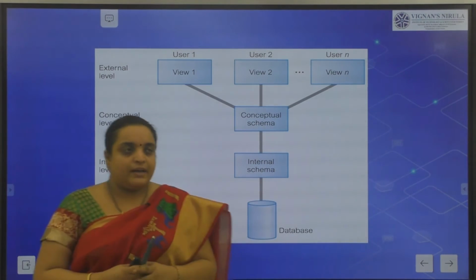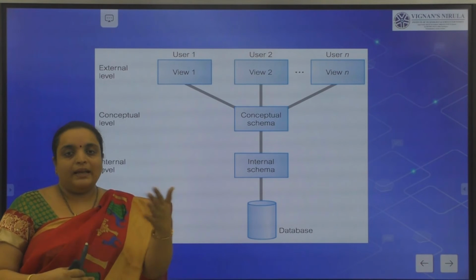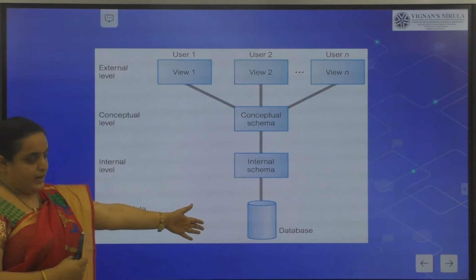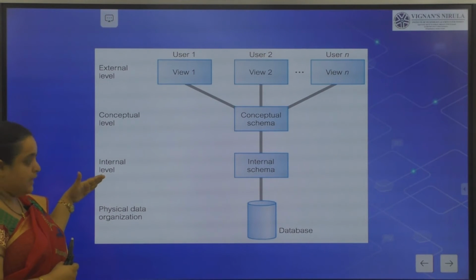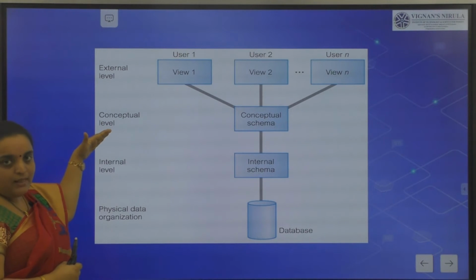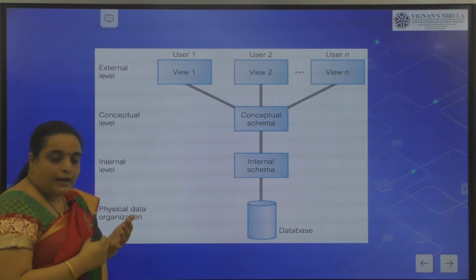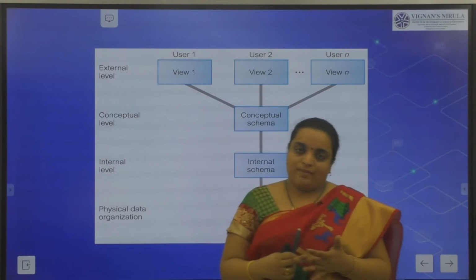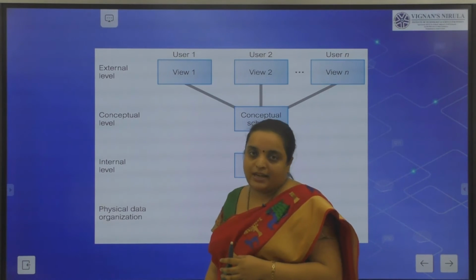Clear? So let us come to the architecture of view of data. What are the three-level architecture? Here we have a database, and we have three levels. One is the internal level, that is the physical level. Then the conceptual level. Physical level, conceptual level and view level. Clear? So we call the conceptual level the logical level.